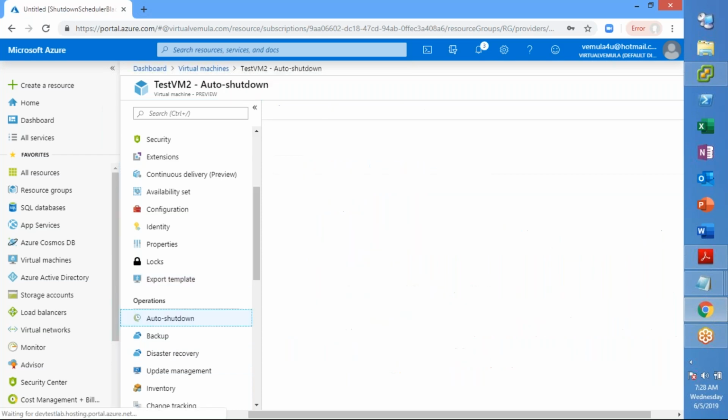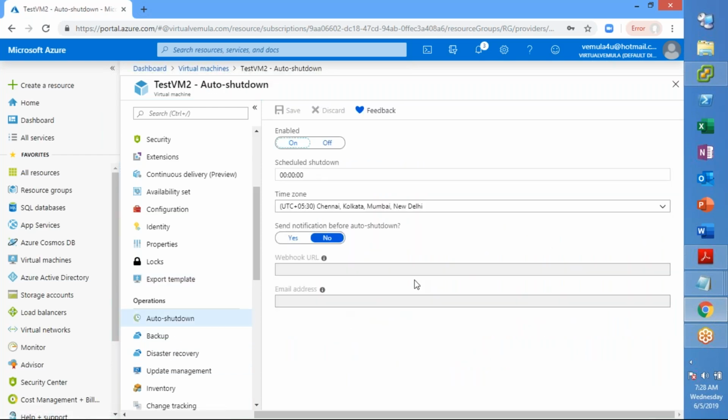Okay, auto shutdown, right? Let us say that you want to shut down this machine every day at some time. You can go and schedule it. But what you see here is you don't see the option to auto power on. It is only allowing you to power off. But the question arises, then how do I power it on?